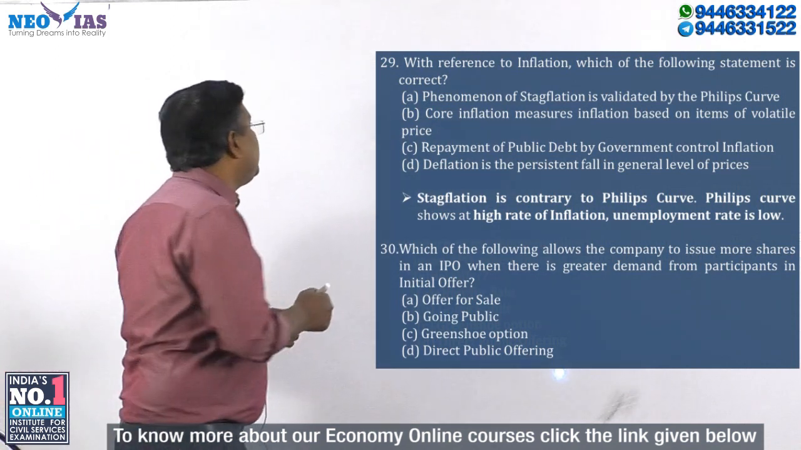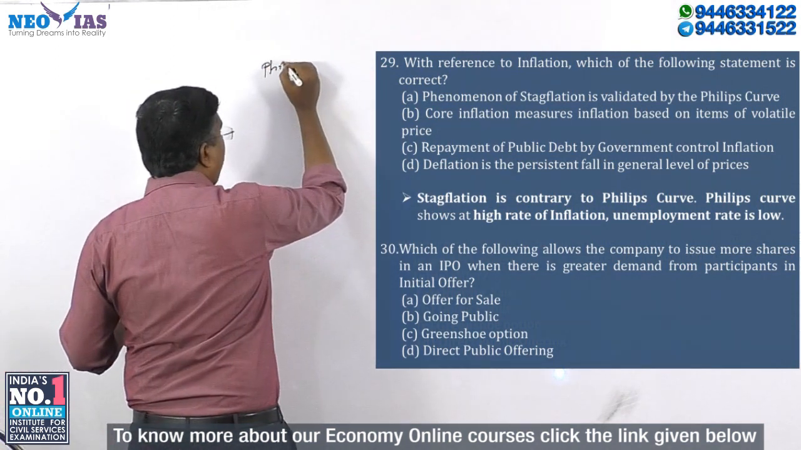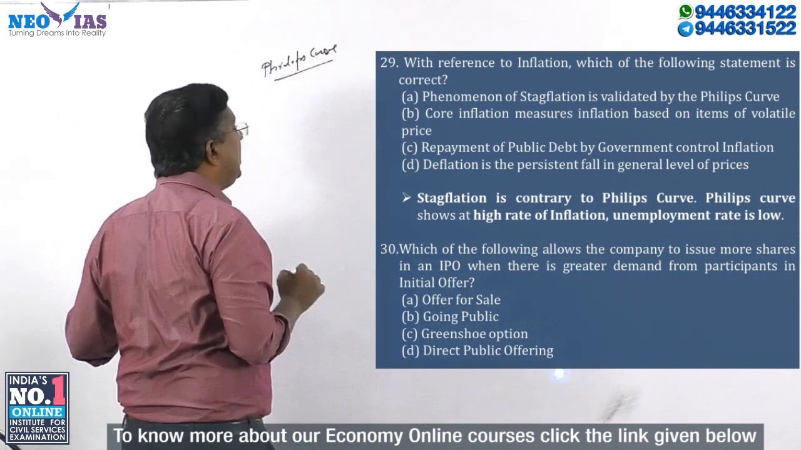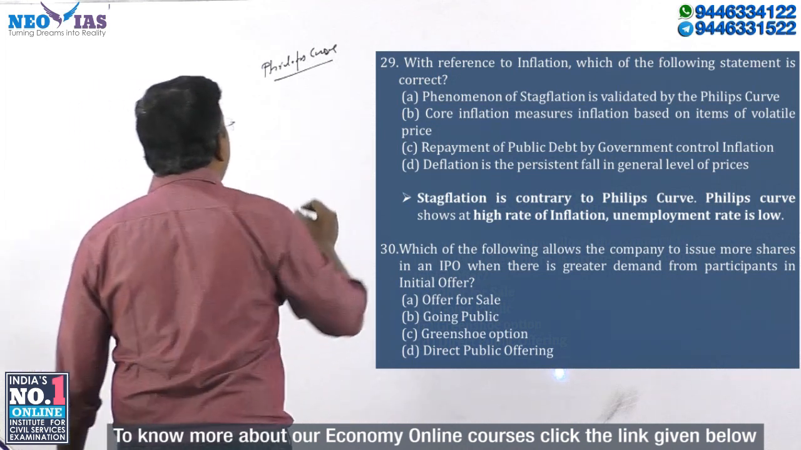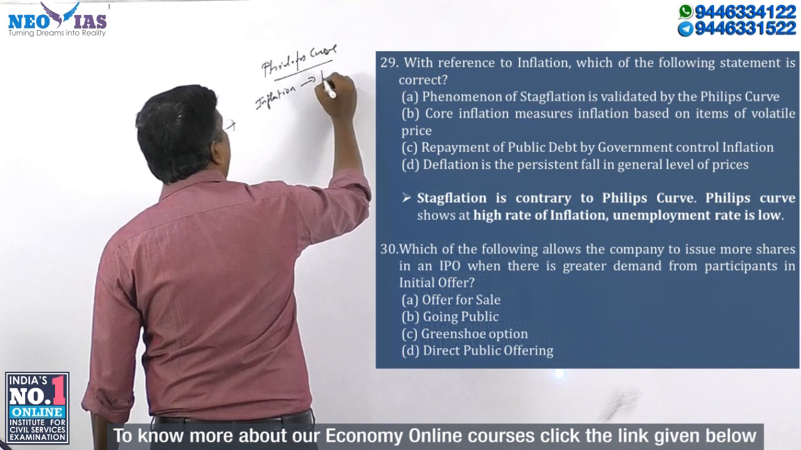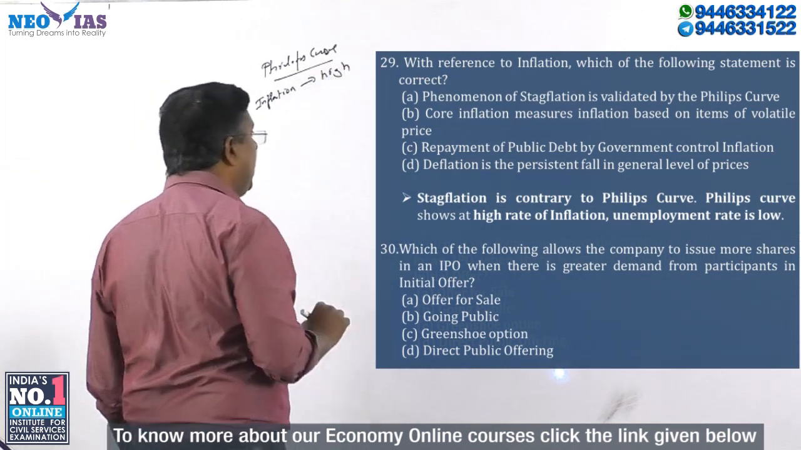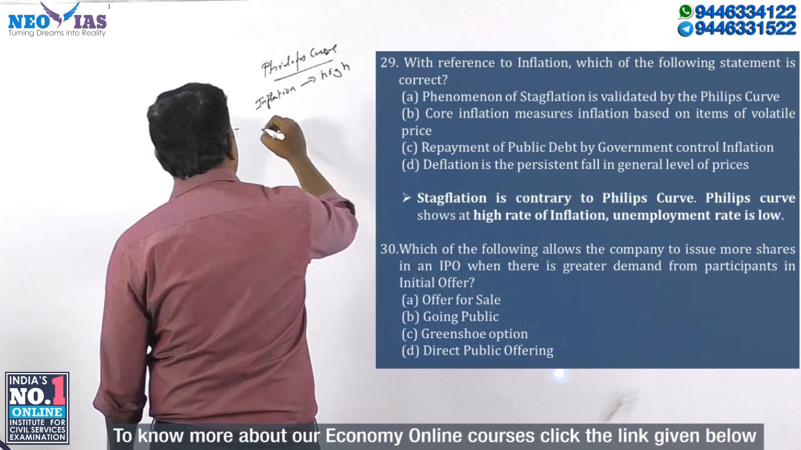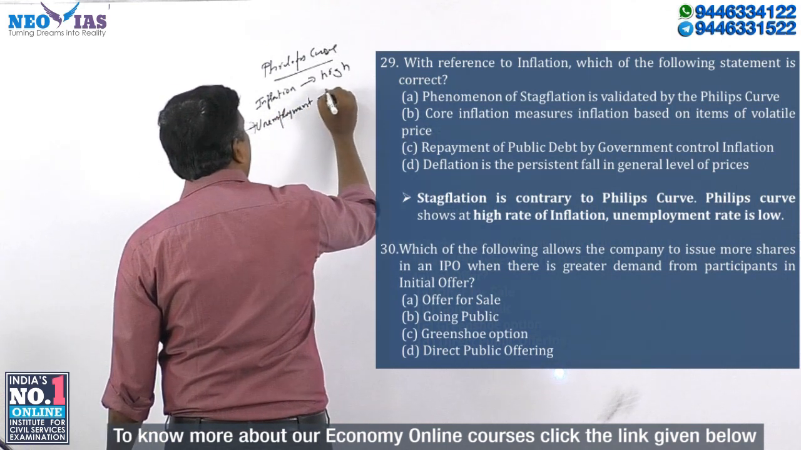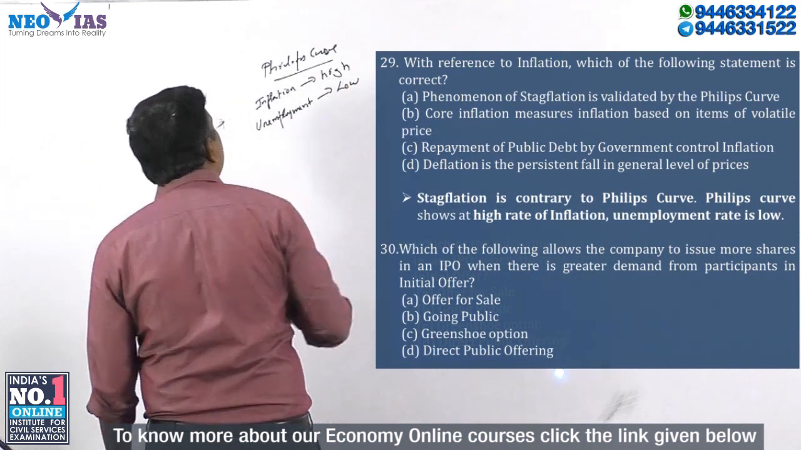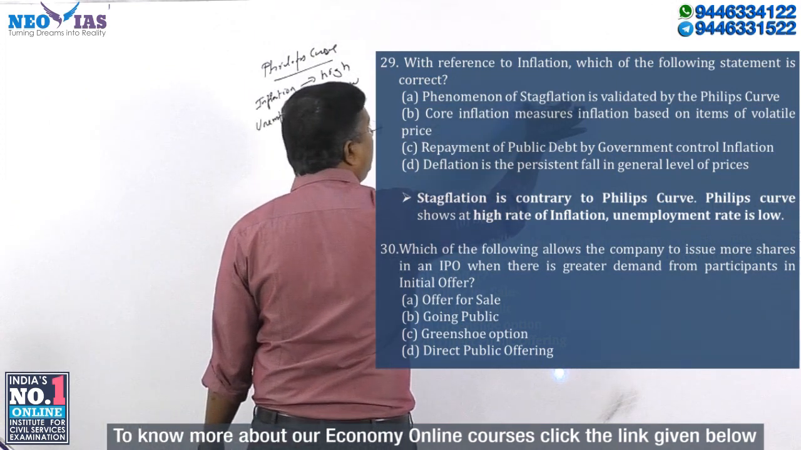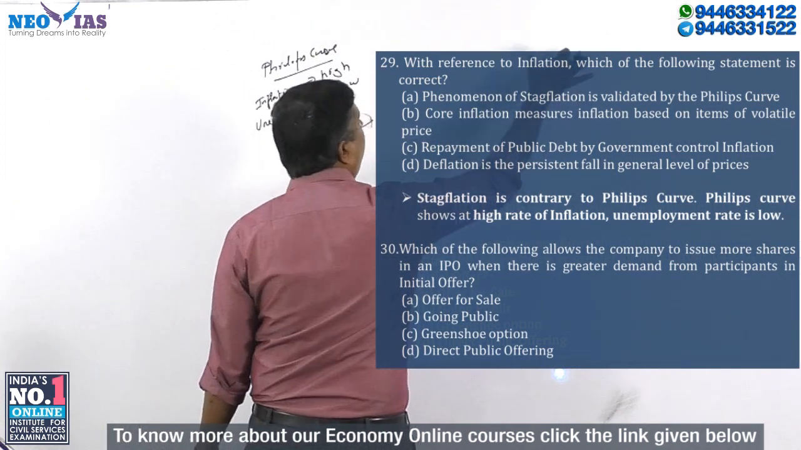if the inflation rate is high, unemployment will be low. This is what Phillips curve says. But stagflation is high inflation and high unemployment.